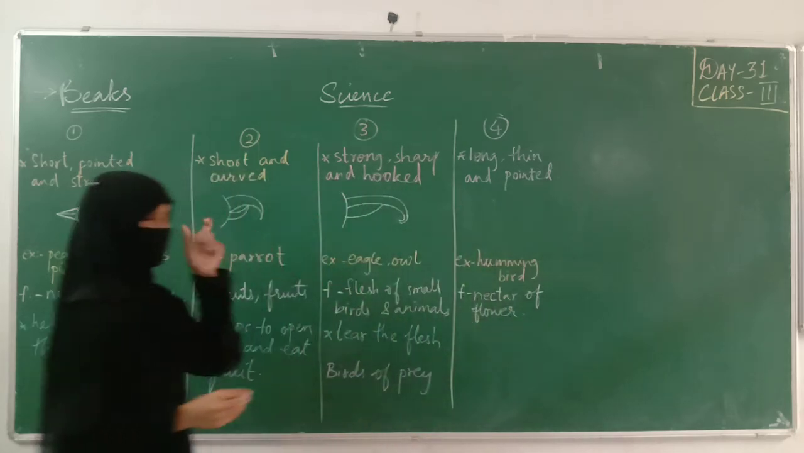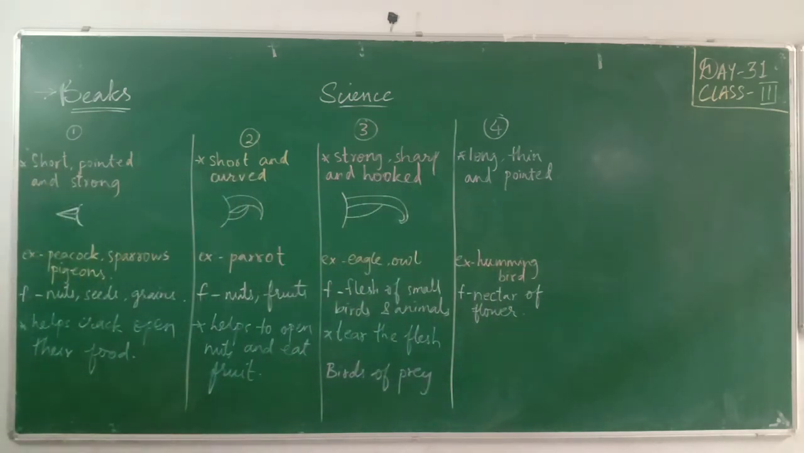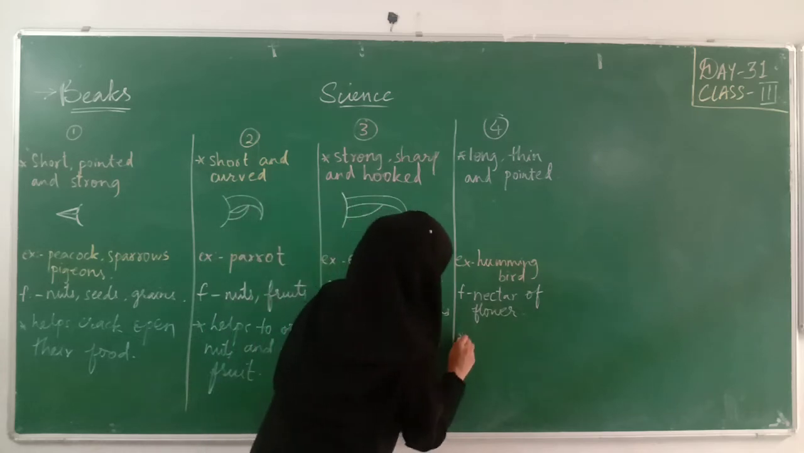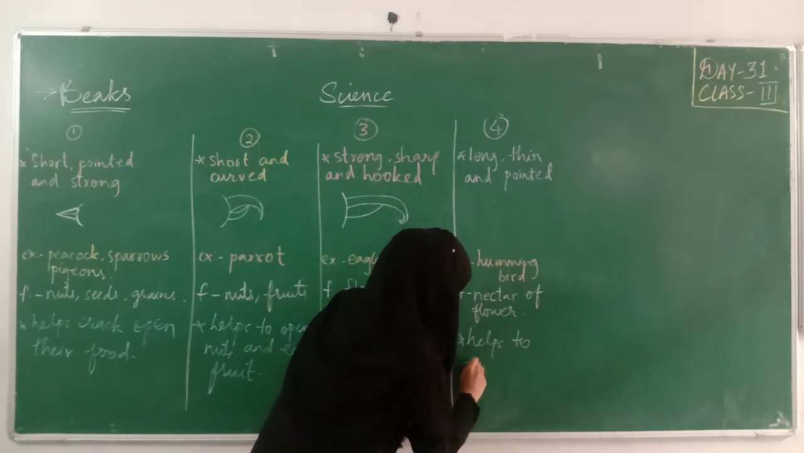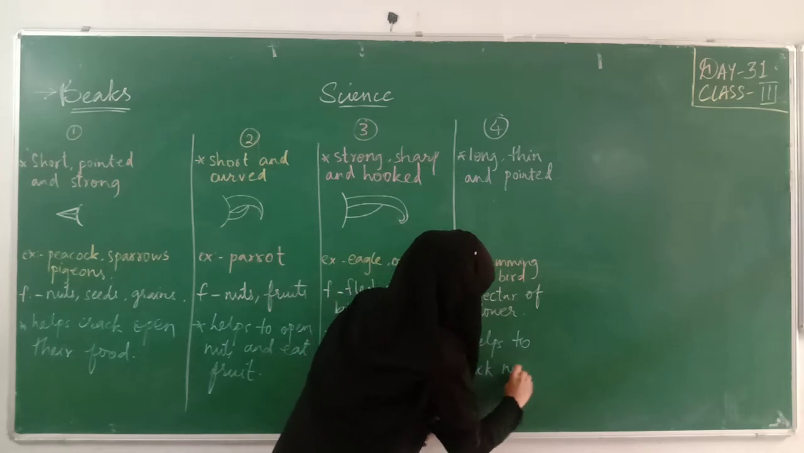Then the third point is helps. We were writing what it helps in, or the function. So we'll just write: helps to suck nectar. Nectar is a juice that is present in a flower.